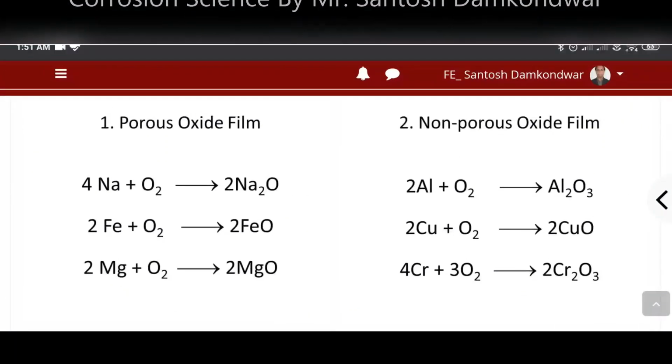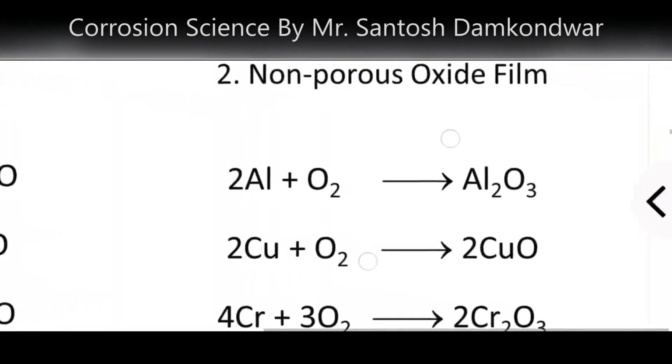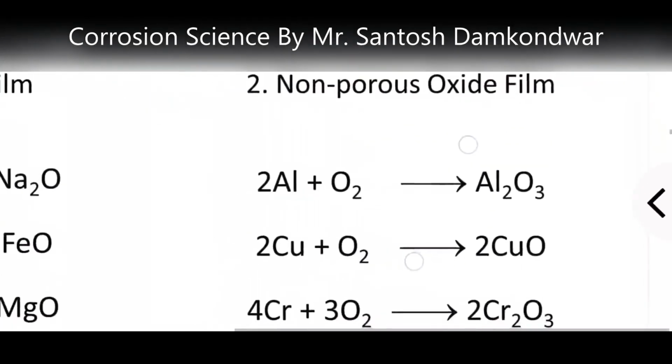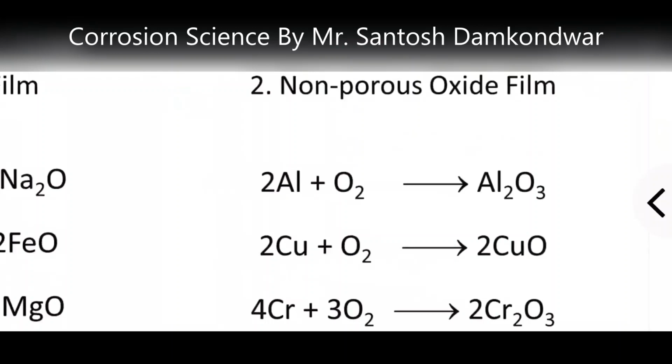We have a second one, that is the non-porous metal oxide film. From the name you can understand, non-porous means it will not have any pores. Once formed, this non-porous metal oxide film will protect the underlying metal, and the underlying metal will not get exposed to more oxygen.